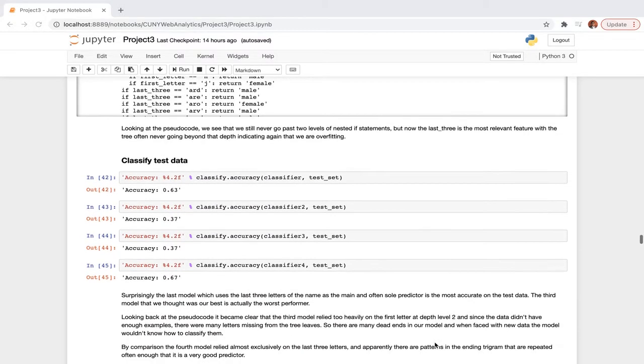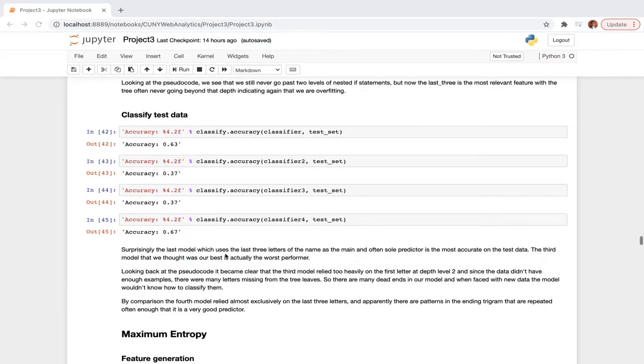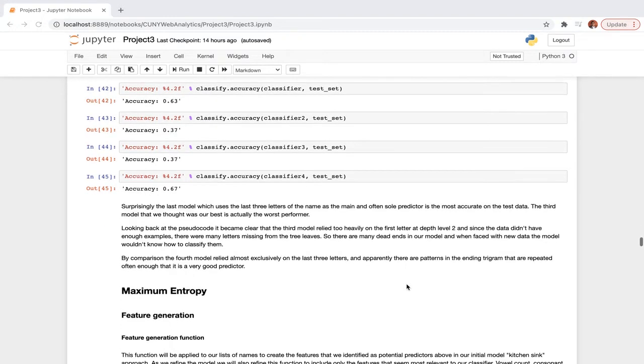So we quickly applied all four models that we have tested so far on the test data set, and apparently the last one, with the last three letters included in the feature set, generated the best accuracy.